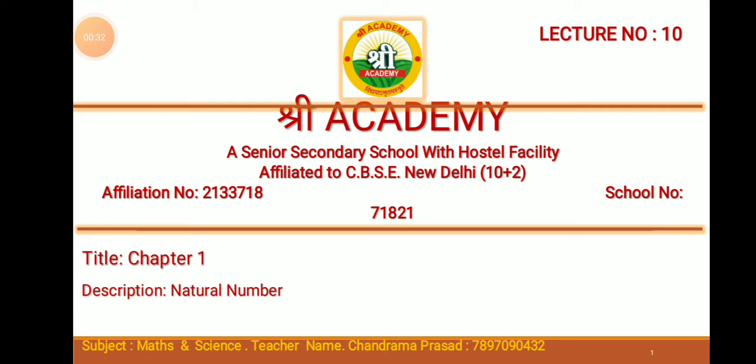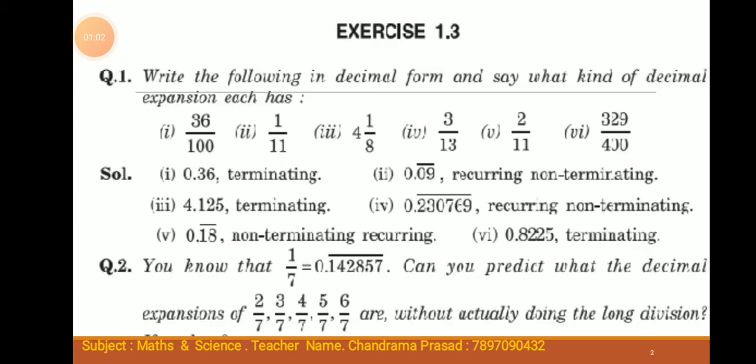It means that if the prime factors of the denominator of any rational number are only 2 and 5, then it is called a terminating decimal, otherwise a non-terminating decimal.